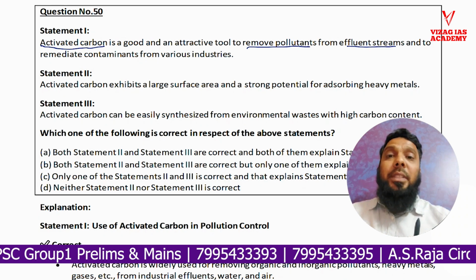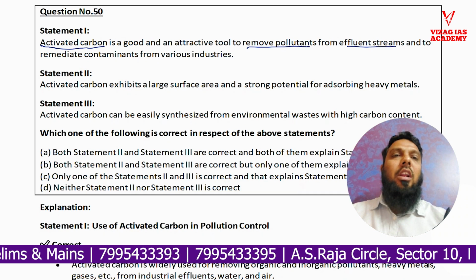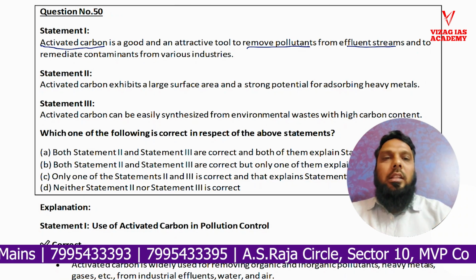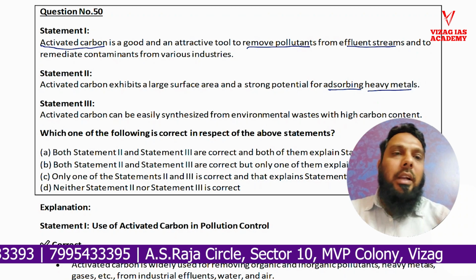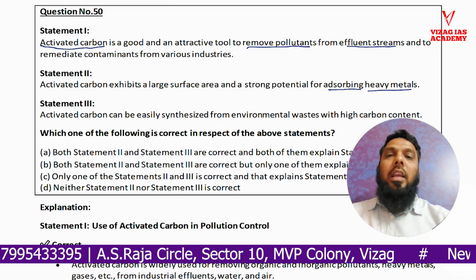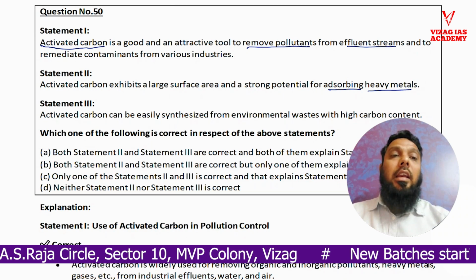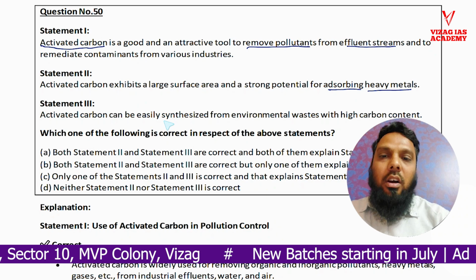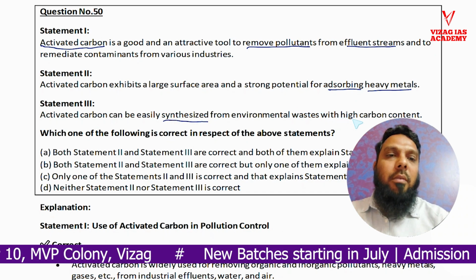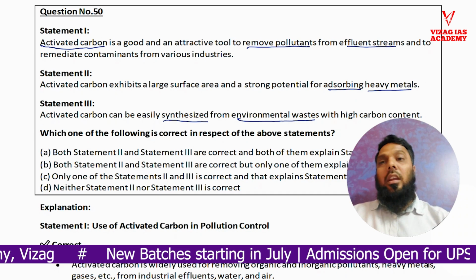Activated carbon exhibits a large surface area and a strong potential for absorbing heavy metals. So activated carbon can absorb heavy metals. Again, activated carbon can be easily synthesized from environmental waste with high carbon content. So activated carbon can be made easily, synthesized from environmental wastes. So these three statements are given.